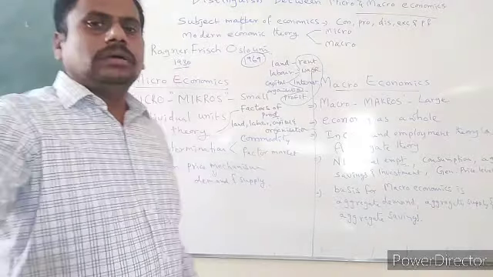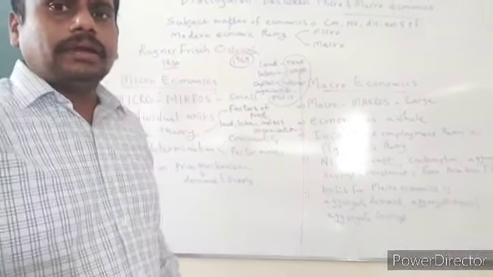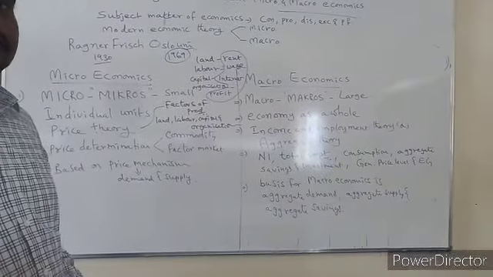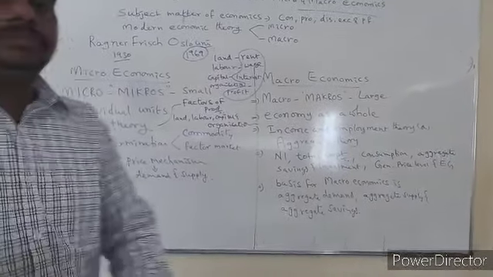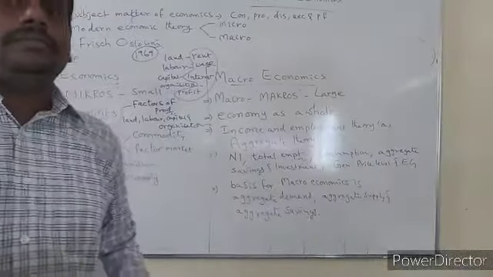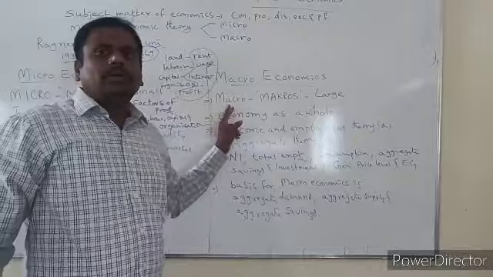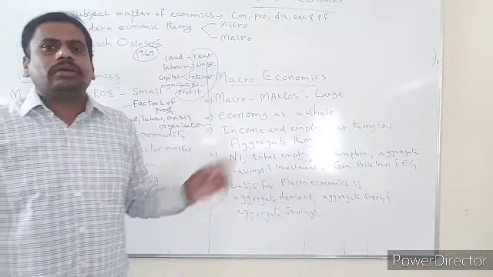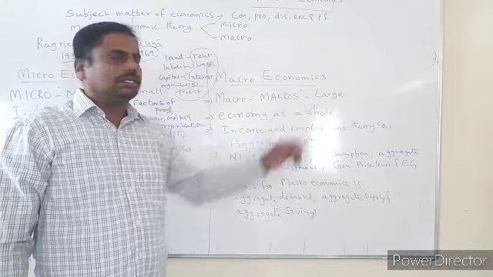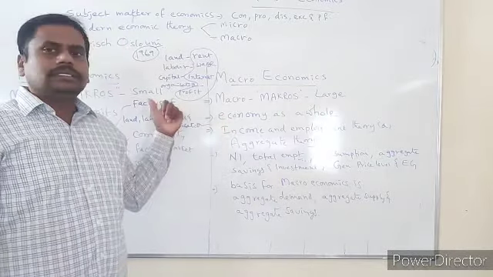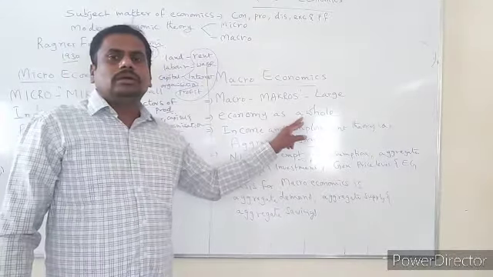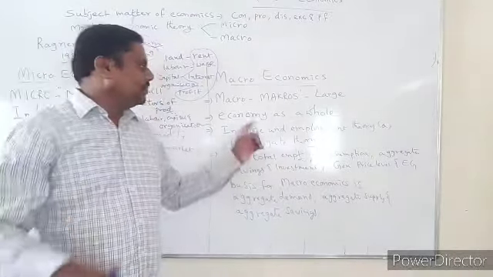Then what about macroeconomics? In case of macroeconomics, you see here the first important difference. The first one I have already explained. The word macro has been derived from the Greek word meaning large, and as microeconomics deals about the individual, macroeconomics deals about the whole, that is the economy as a whole.